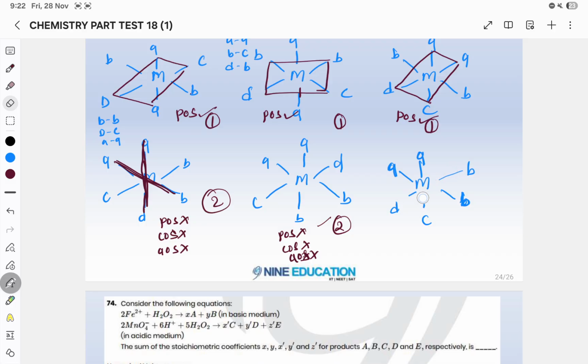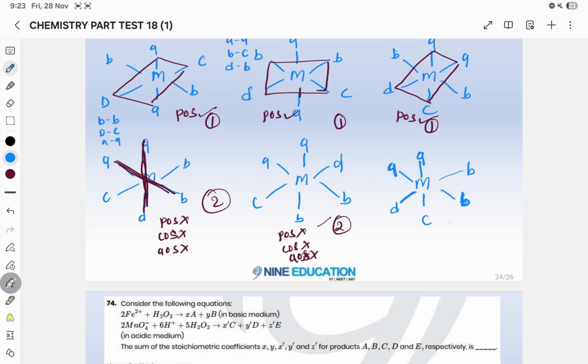In this case, if you draw, this one is optically active. Okay, in this case POS is not present, but plane of symmetry is present. In this case we have to see.